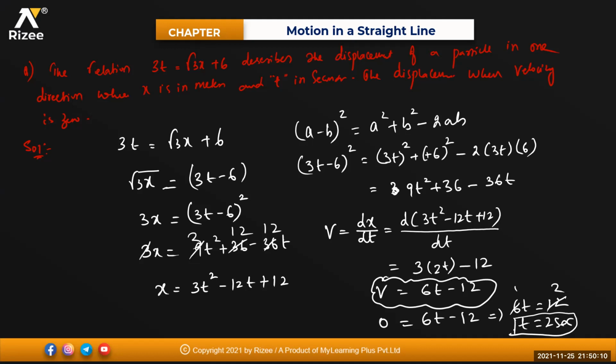Now tell me the value of x when the velocity becomes 0. At t equals 2 seconds, displacement x equals 3 into 2 square minus 12 into 2 plus 12. So this will be 3 into 4, minus 24, plus 12. 3 fours are 12.